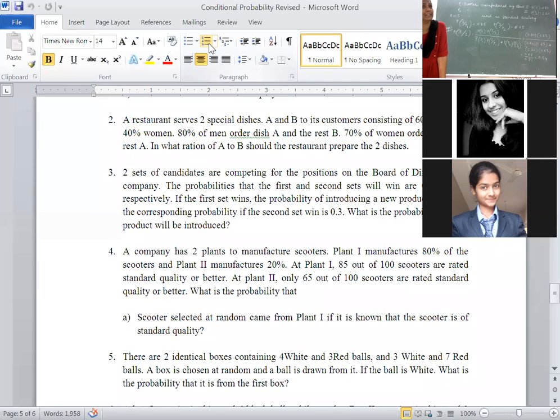Keep the calculators with you and solve simultaneously. Here we didn't ask the second question: if the scooter selected at random came from plant 2. If you are confident about your answer, you can directly write probability of P2 given S is equal to 1 minus 0.84. Then you will get this value as 0.16.